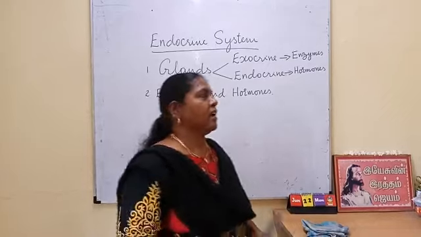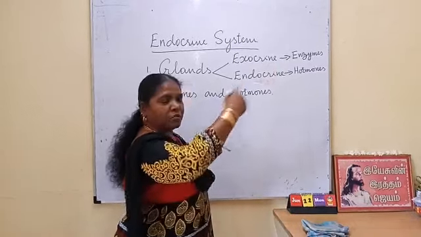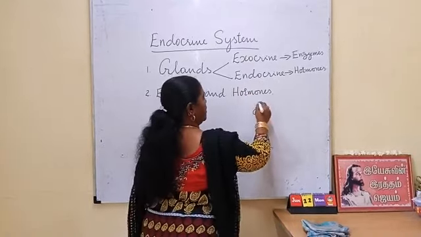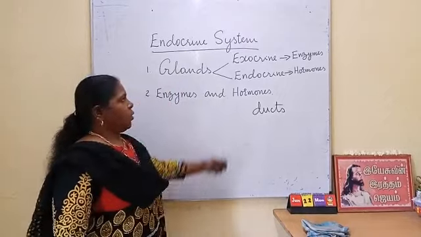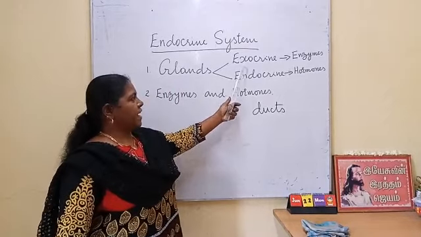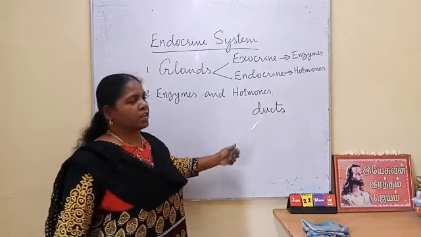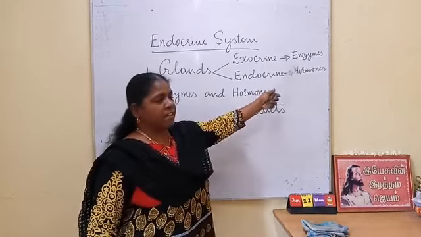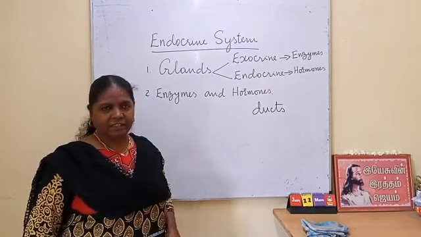Okay, these ducts take the enzymes from the exocrine glands to the different parts. D-U-C-T-S, ducts. So glands which secrete enzymes and are connected with a tubular structure called ducts to take the enzymes to the different parts are called exocrine glands.